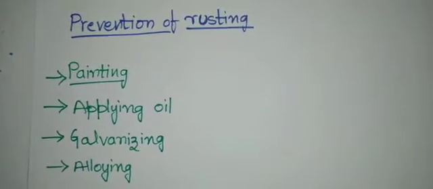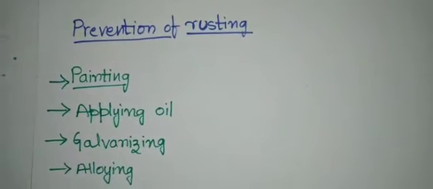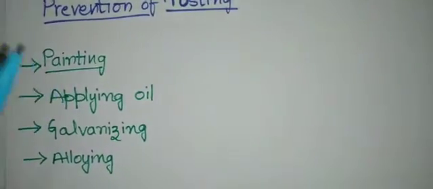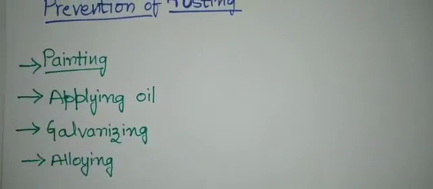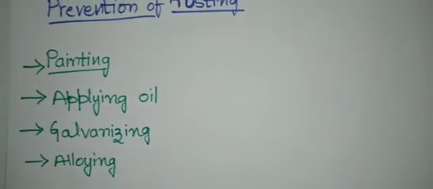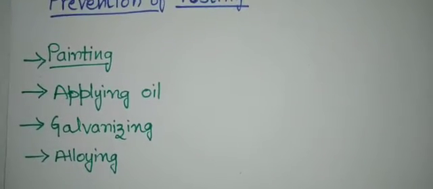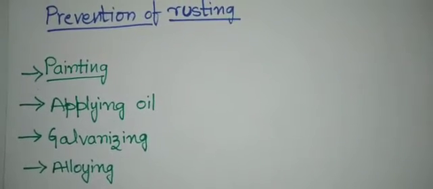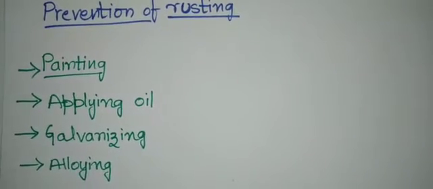So students, you might have observed painting of gates or windows or doors, I hope you have seen it. Painting the metal surface will prevent it from coming in contact with the moisture and oxygen present in the atmosphere. Thus it is preventing it from rusting.